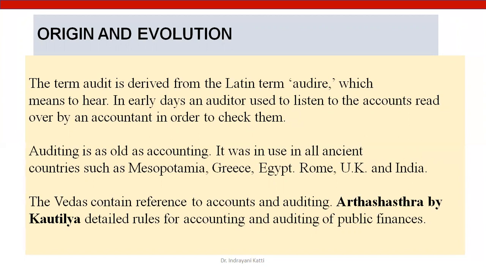And what are the books of accounts maintained by an accountant? If the owner doubts, if the owner feels that something went wrong or there is a fraud, at that time he used to ask the auditor to listen to what the accountant has done. So auditing is as old as accounting itself. It was in use in all ancient countries such as Mesopotamia, Greece, Egypt, Rome, the UK, as well as in India.